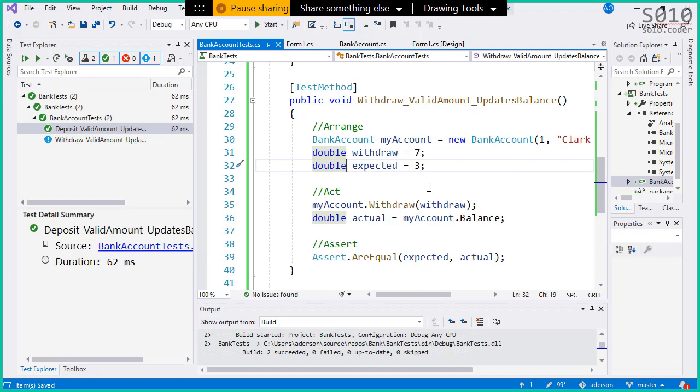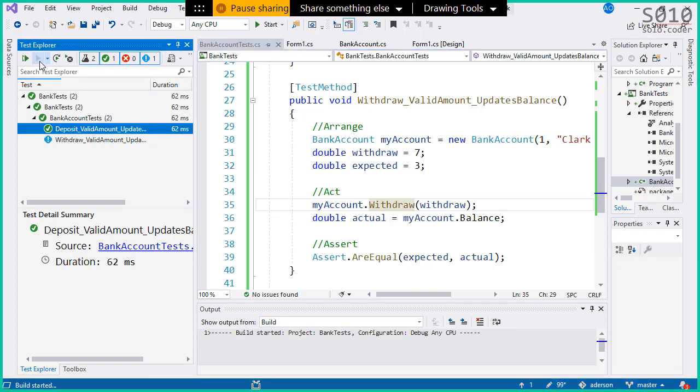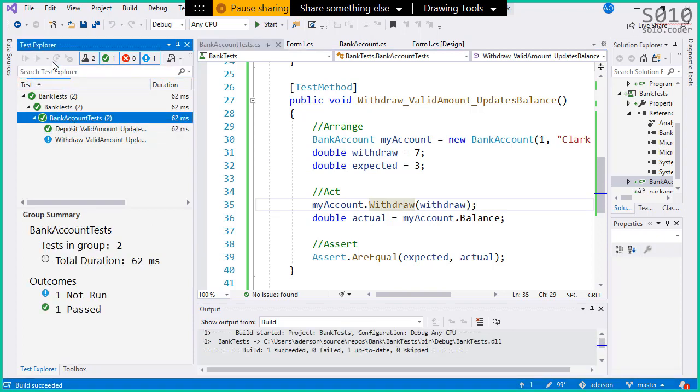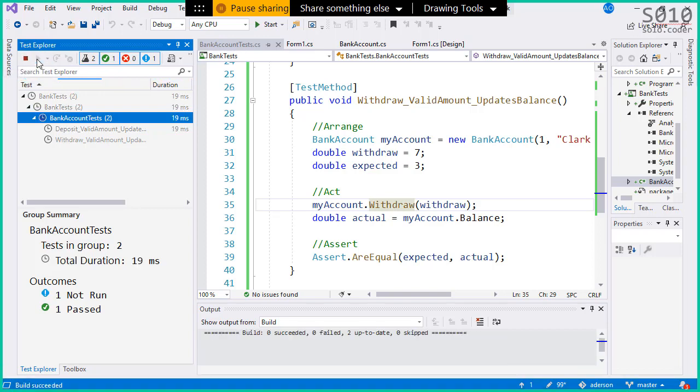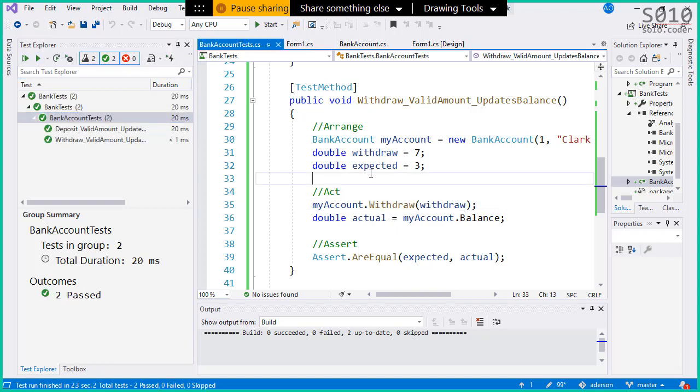Let's give this a try as well. Again, nothing too different here. Withdraw. So let's run this. Actually, let's run the whole thing. Okay, so both of them are working correctly. Okay.